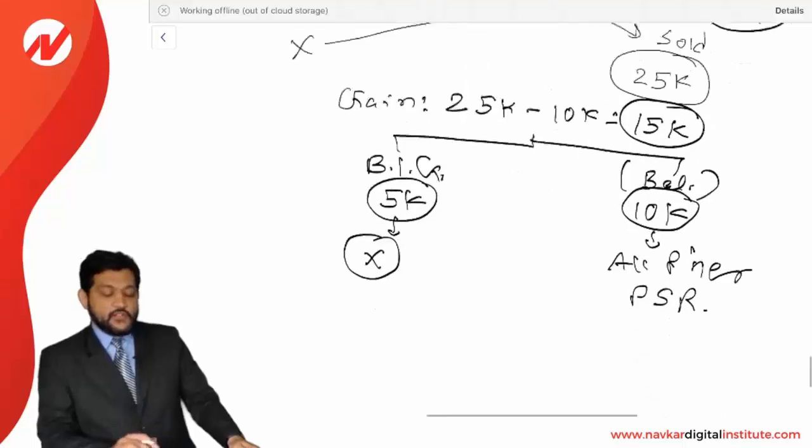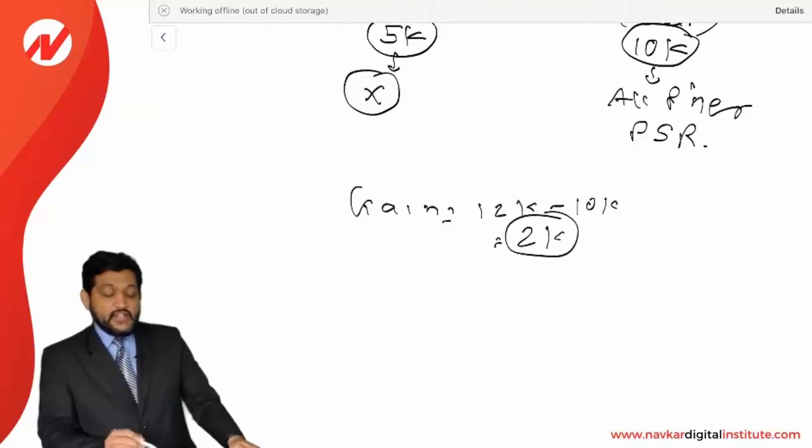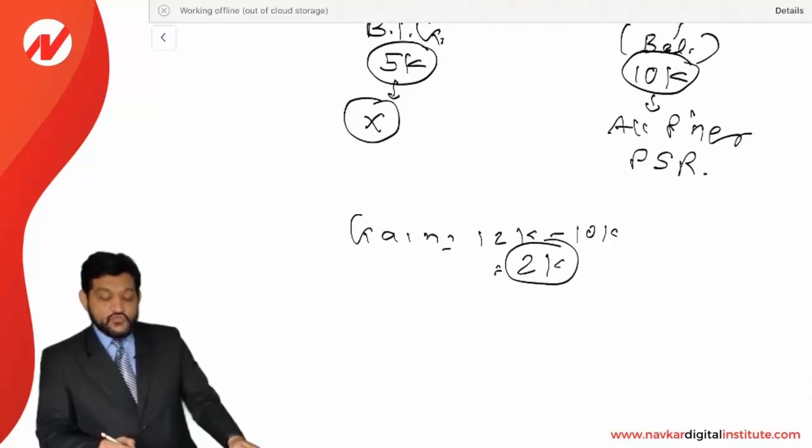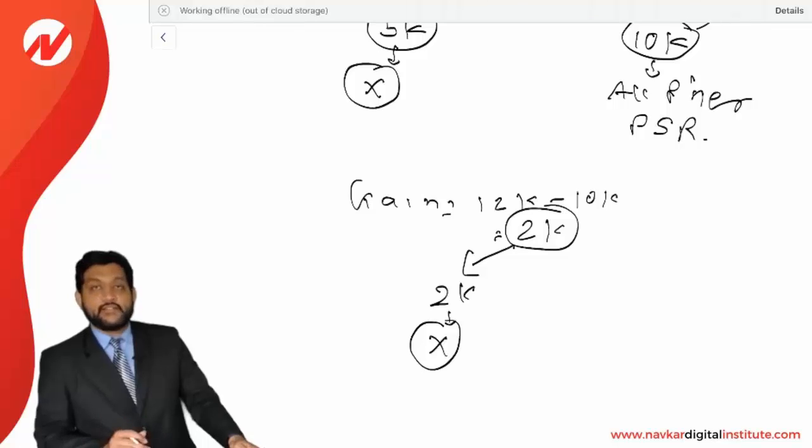Then the total gain to the partnership is 12,000 less 10,000, equal to 2,000, and built-in gain is 5,000. So what to do? The total gain of 2,000 will be considered as built-in gain and it will be allocated to X. So nothing is going to be allocated to all the partners.